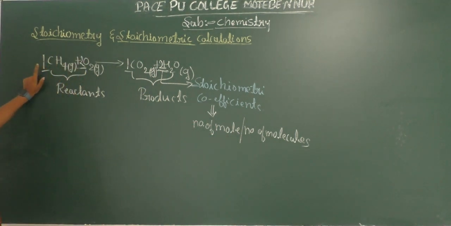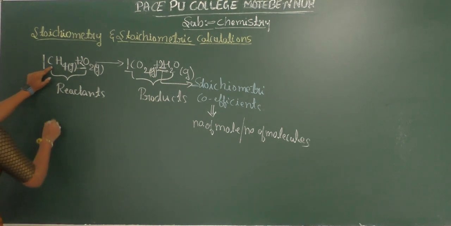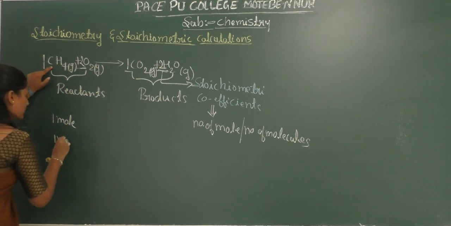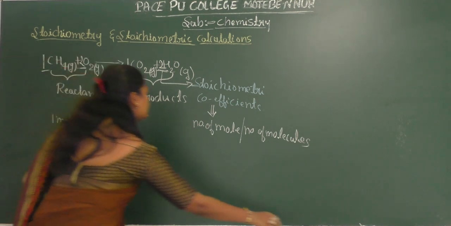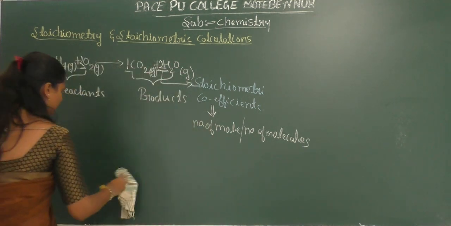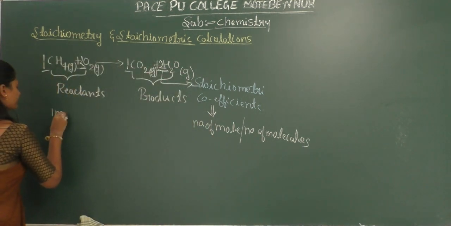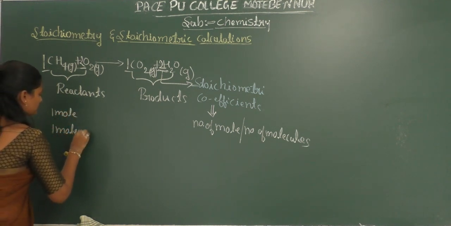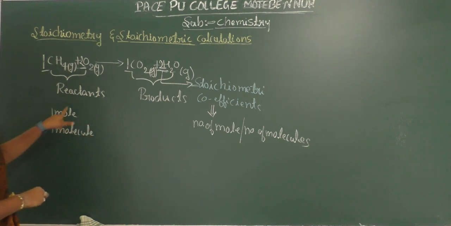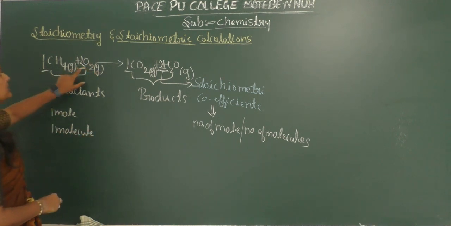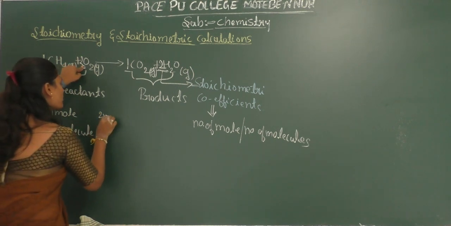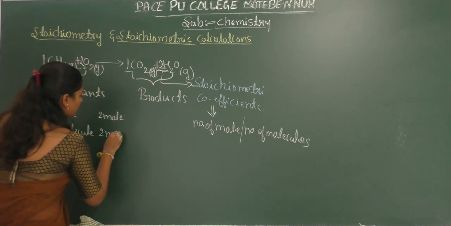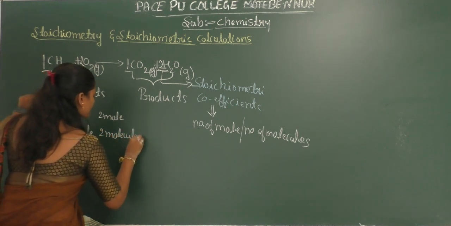Here 1 means methane is 1 mole or 1 molecule. 2O2 means 2 moles of oxygen or 2 molecules of oxygen.